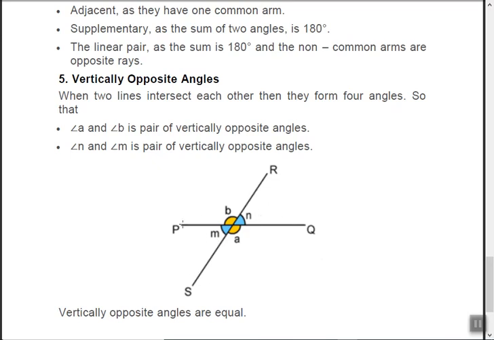These four angles. So angle A and angle B, see this, A and B are vertically opposite angles, and angle M and angle N are vertically opposite angles, and they are always equal. Means what? If A is 120 degrees, then B will be 120 degrees. If N is say 60 degrees, then M will be 60 degrees, because if this is 120, then 120 plus 60 is 180. So if N is 60, M will be 60, right?